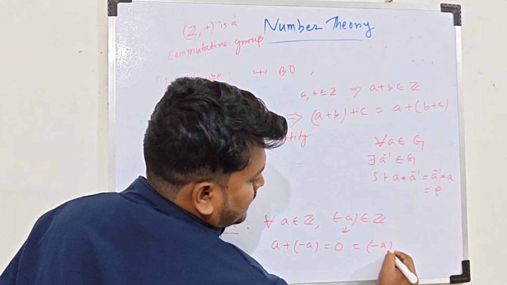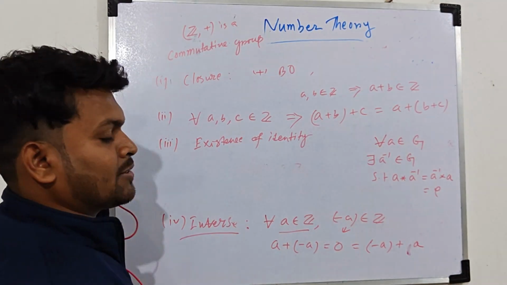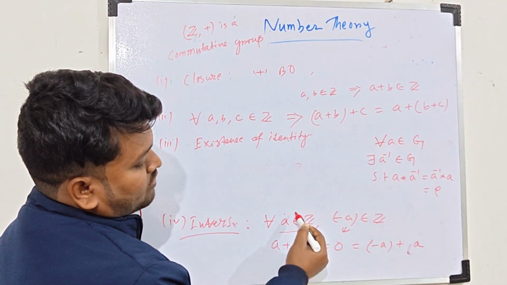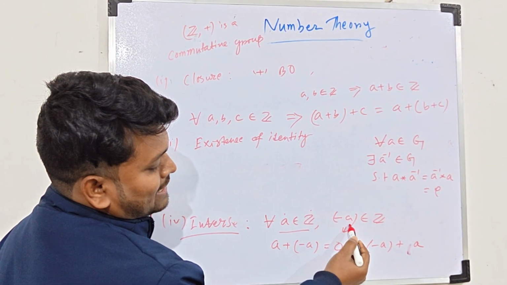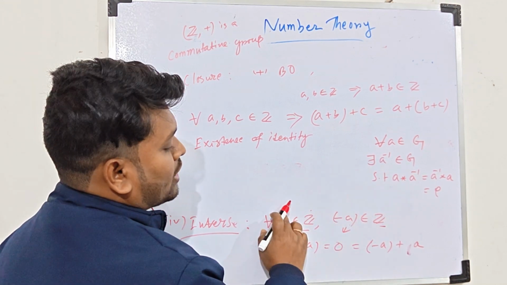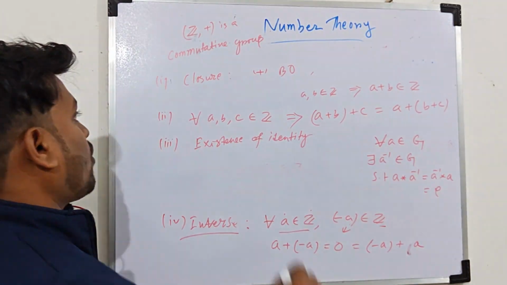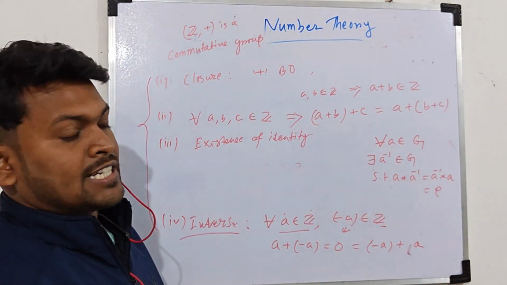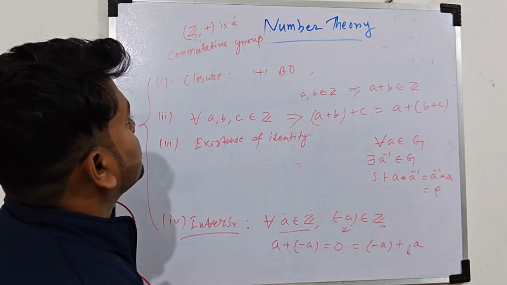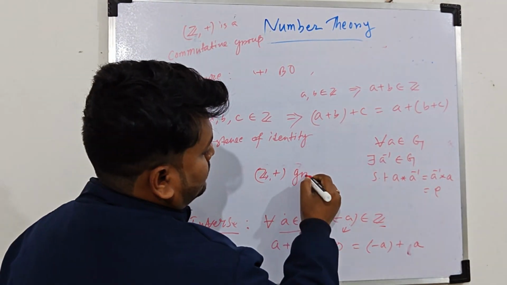Similarly, minus a plus a will give you 0 for all a. That means for all elements from Z, you will get the negative of that element, which also belongs to Z. So for all elements you will get an inverse. Therefore all four properties are satisfied in Z with respect to addition. So therefore (Z, +) is a group.